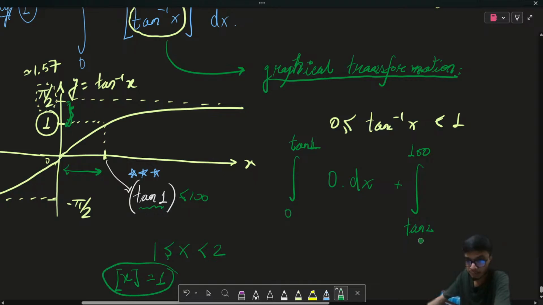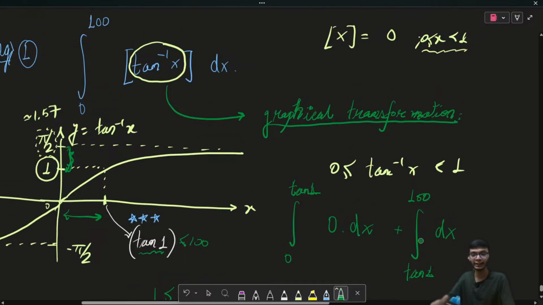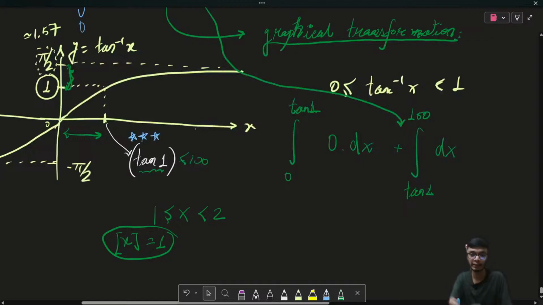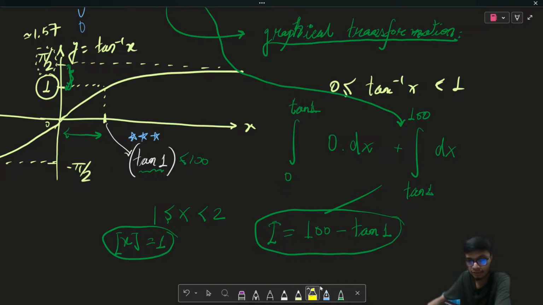So from tan 1 to 100, the greatest integer will be equal to 1, and therefore I get a simple integration from this difficult integration. This integration will give me the final result: the answer to this integral is equal to 100 minus tan of 1. So I have the simple answer to this question, that is 100 minus tan of 1. I hope this answer is clear to all of you.